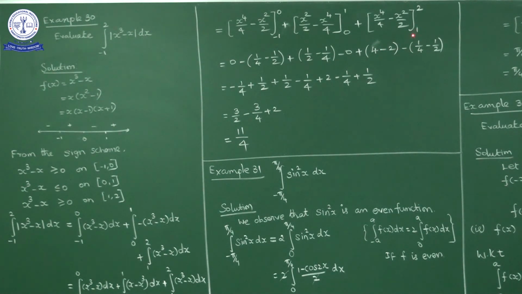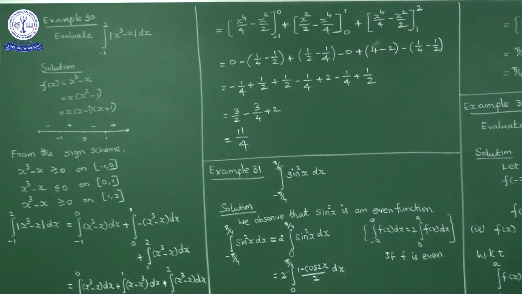Apply the lower limit, minus half, 1 by 4 minus 1 by 2. So if you apply the minus here, minus 1 by 4 plus 1 by 2. So here, 1 by 4 is how many? Minus 1 by 4, minus 1 by 4, minus 1 by 4, that is minus 3 by 4. 1 by 2, 1 by 2, 1 by 2, that is 3 by 2. 3 by 2 minus 3 by 4 plus 2. We simplify, and you get the answer as 11 upon 4.